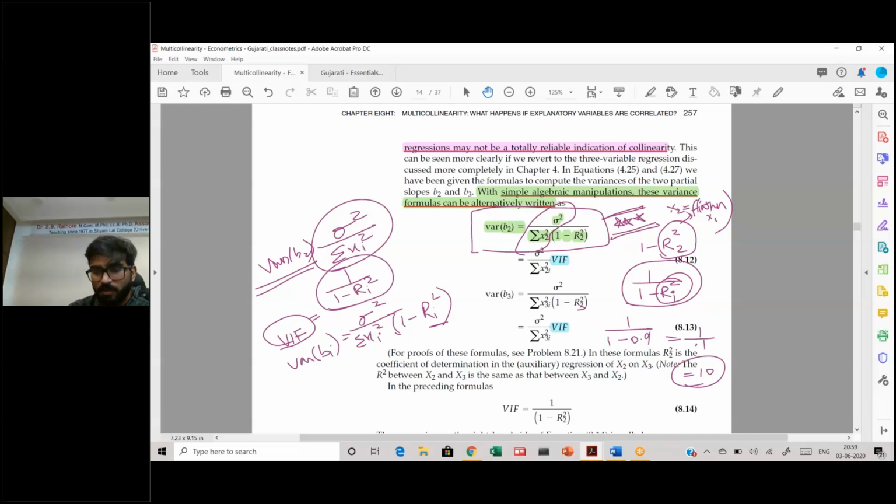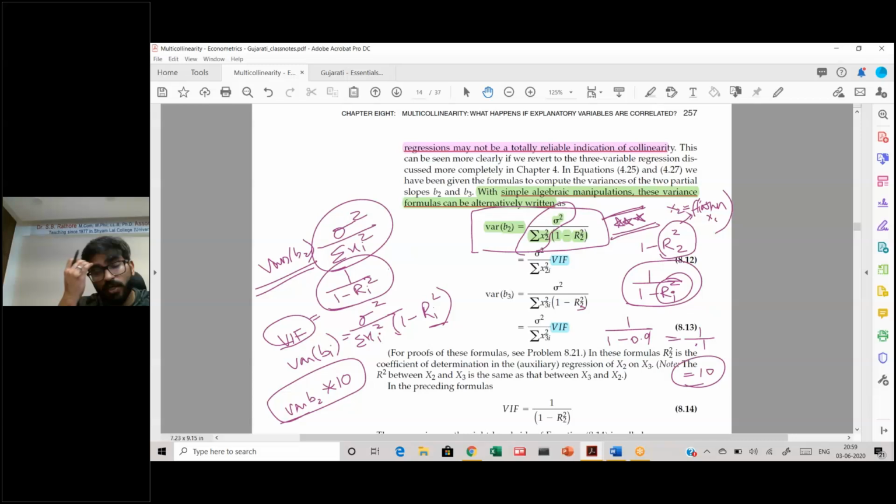If VIF is 10, what has happened is that the variance of your beta 2 is now multiplied by 10. That means again your variance has increased, that means your confidence interval has increased, that means your standard error has gone up, that means your t values have gone down.